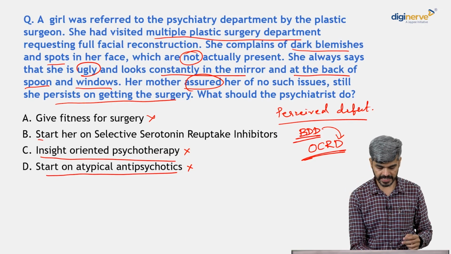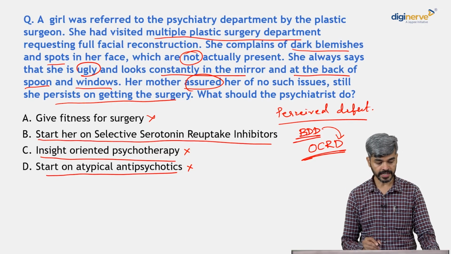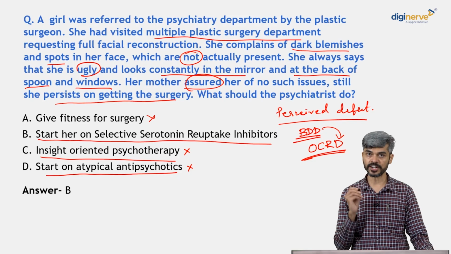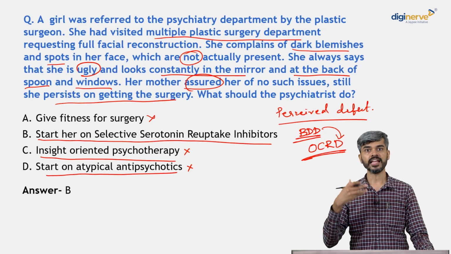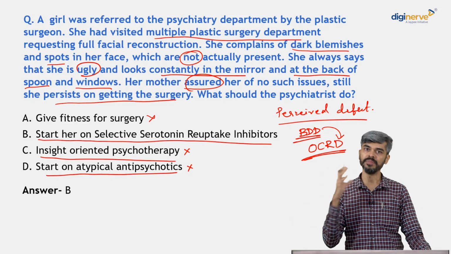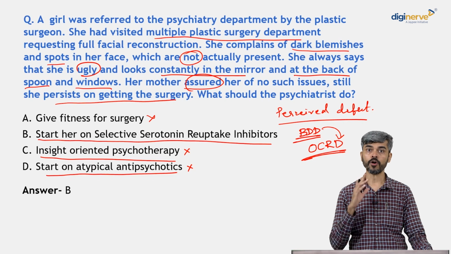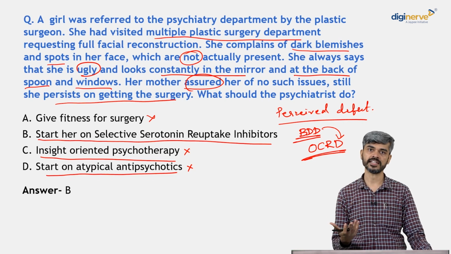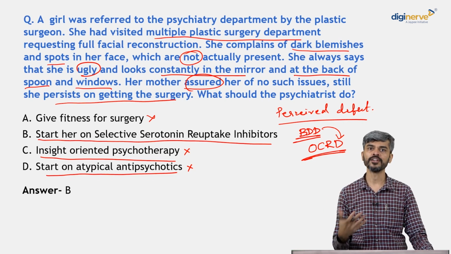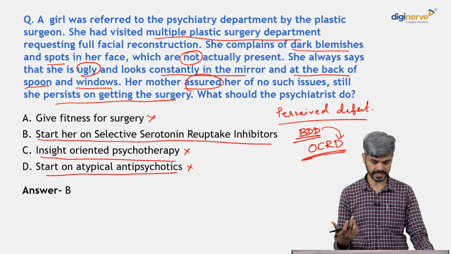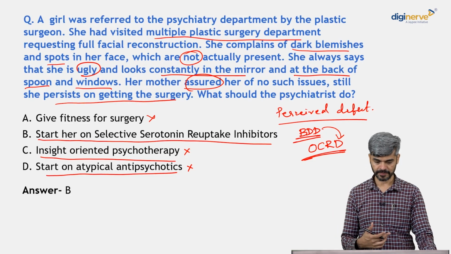So the correct answer here is start her on SSRIs, selective serotonin reuptake inhibitors. Like in OCD, BDD, body dysmorphic disorder, also responds to SSRIs like escitalopram, paroxetine, fluoxetine, sertraline, right? So the answer is B.